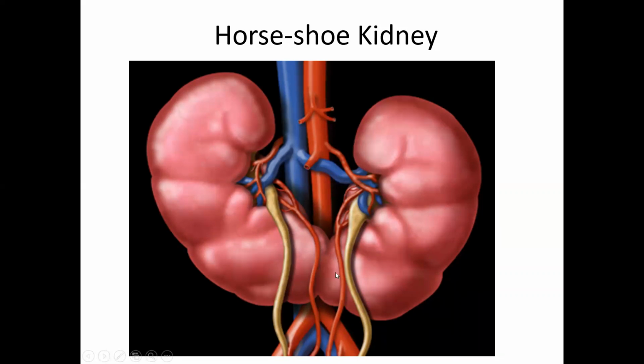And the horseshoe kidney, when it ascends, can ascend only up to the inferior mesenteric artery. So the inferior mesenteric artery, which is in the midline, will not allow the kidney to ascend further. So such a horseshoe kidney will always be low placed, with the hilum at the L3 level, where the inferior mesenteric artery arises.